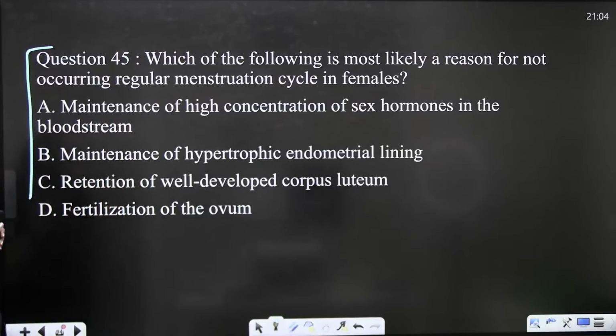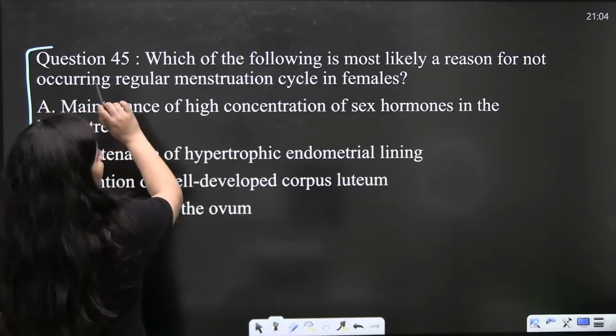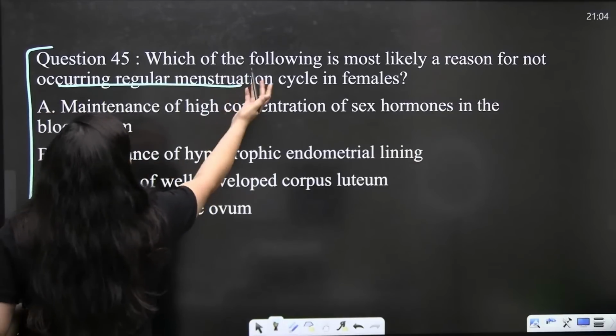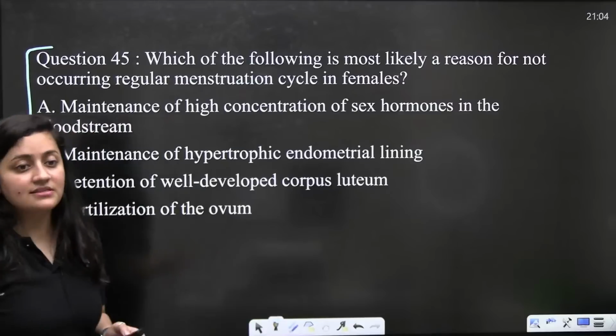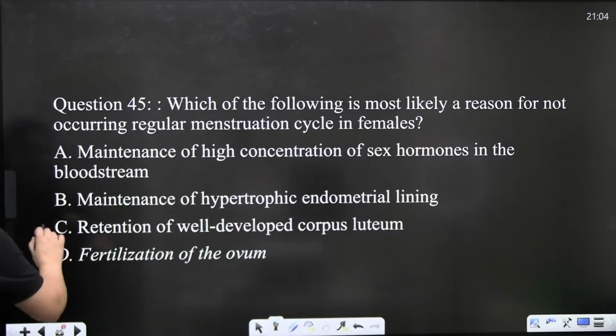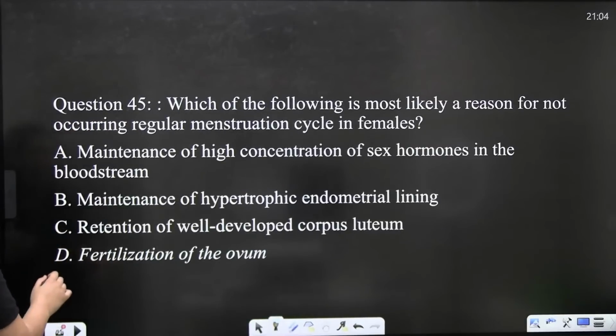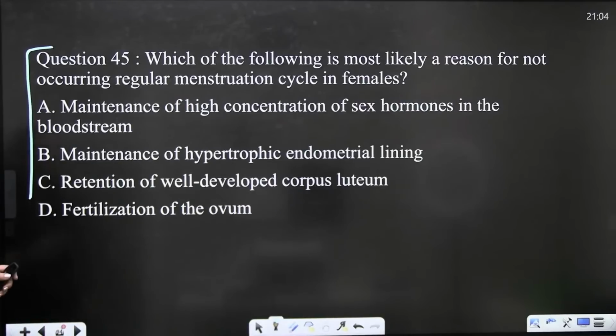The options: maintenance of high concentration of sex hormones in the bloodstream, maintenance of hypertrophic endometrial lining, retention of well-developed corpus luteum, fertilization of the ovum. The question is about the menses being irregular.